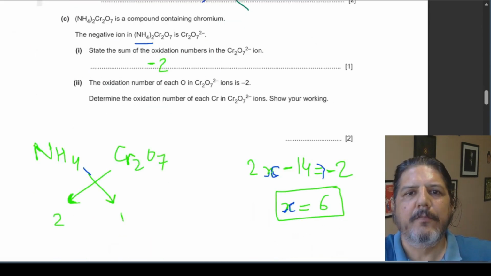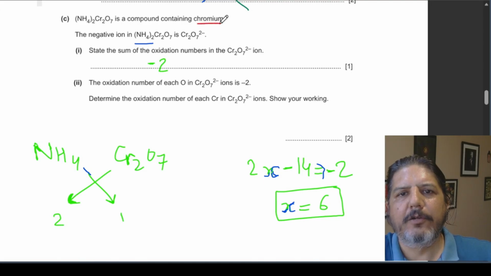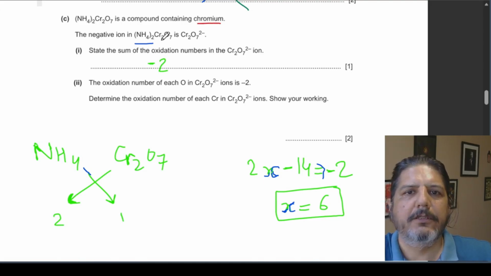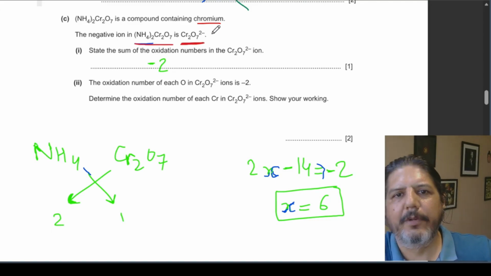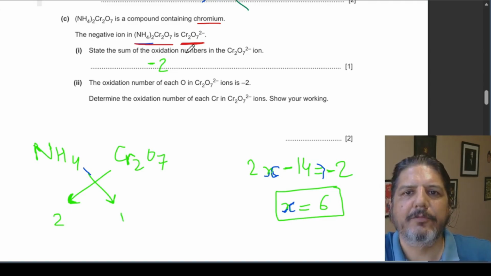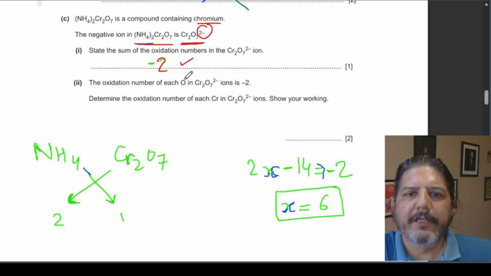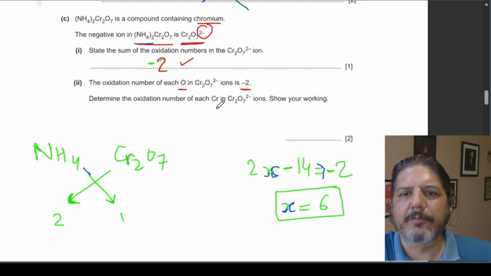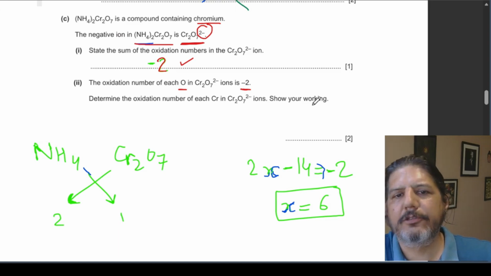Next question: a compound containing chromium. The negative ion in it is the Cr₂O₇²⁻. The chromate is the negative ion. State the sum of the oxidation numbers in chromate. The charge over it is the oxidation number. The oxidation number of each O in the chromate ion is -2. Determine the oxidation number of each chromium and show your working.